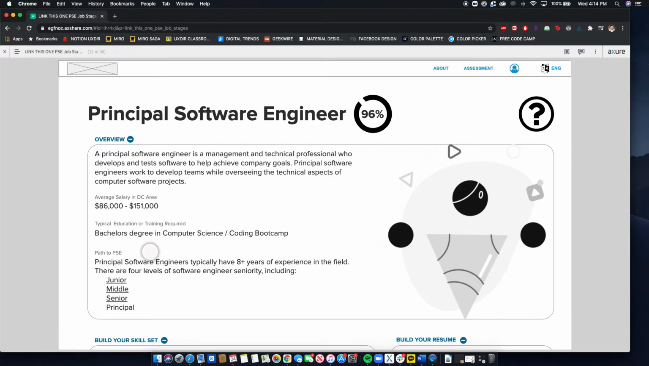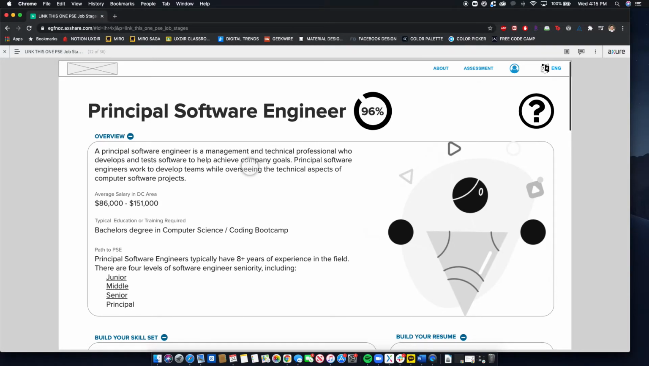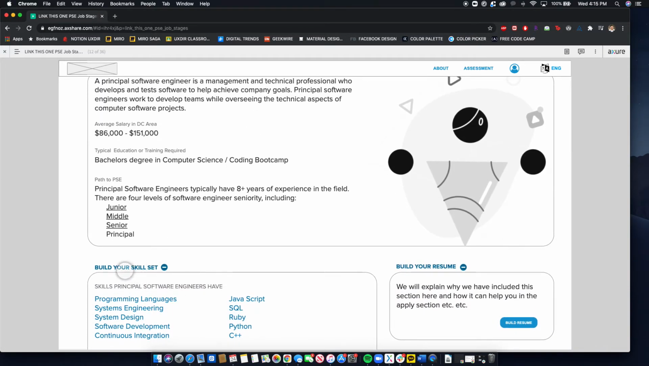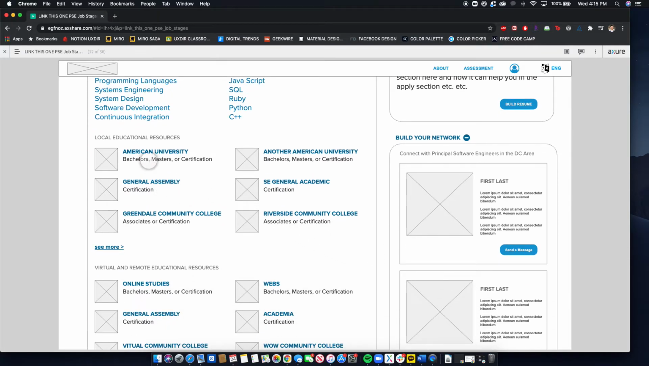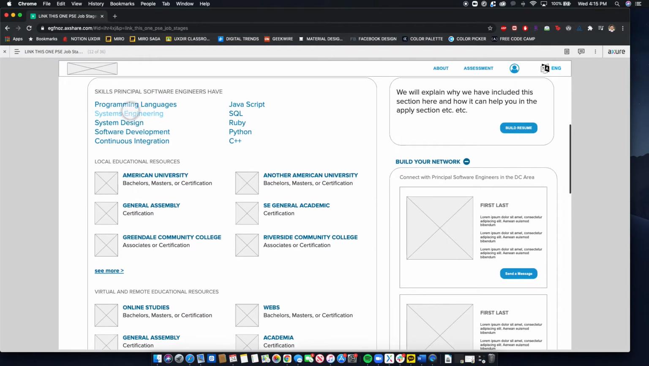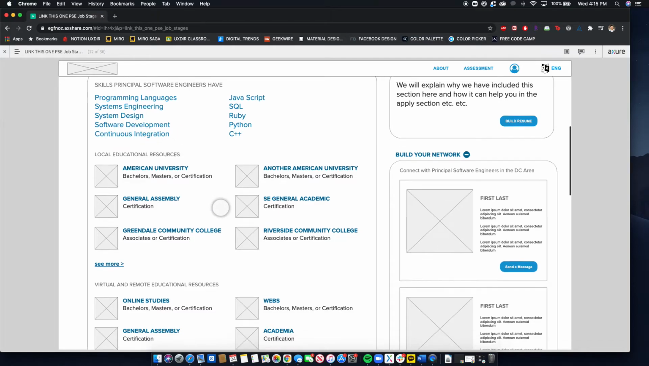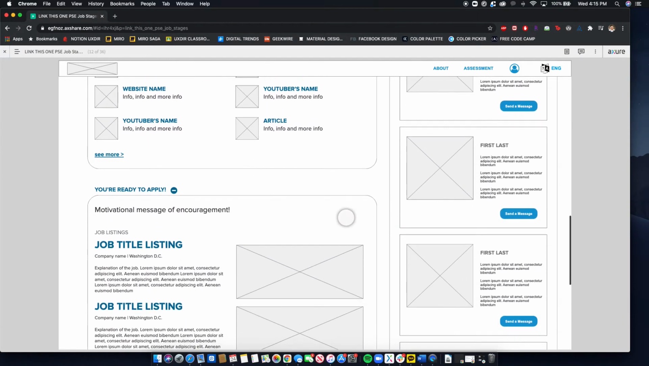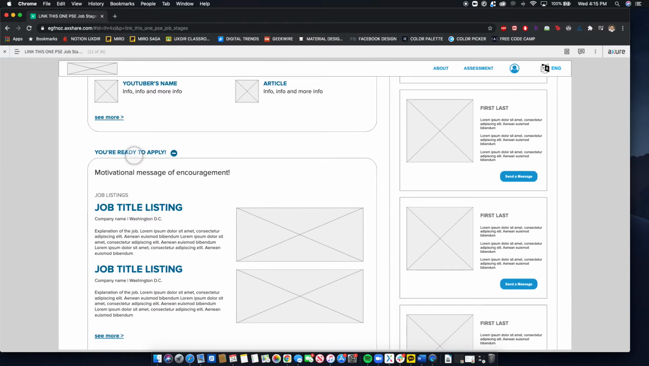Here's the landing page for their job site. And so they'll land here and they get to see a little bit more about this job in particular. And they get to build their skill set, build their resume, look at all these different links that lead to different things to explain what these are. They can build their network and things like that. And after they build their network, they get to apply.